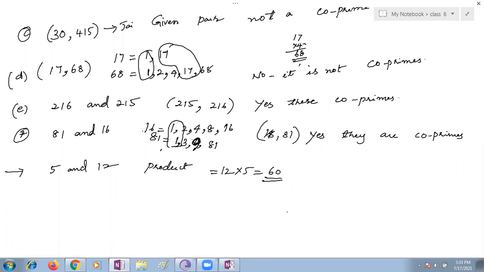Next, you see the seventh one. A number is divisible by 12. By what other numbers will that number be divisible? Ma'am, its factors. Ma'am, if a number is divisible by 12, it is divisible by its factors. Very good. That is 1, 2, 3, 4, 6. Any number divisible by 12 is always divisible by its factors.